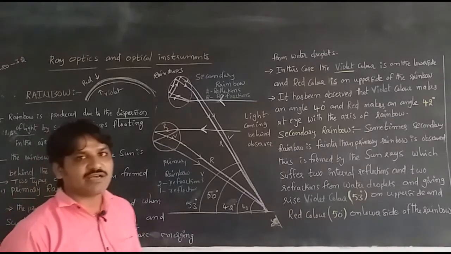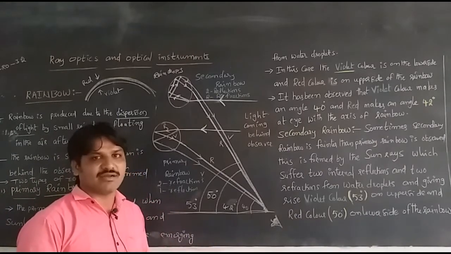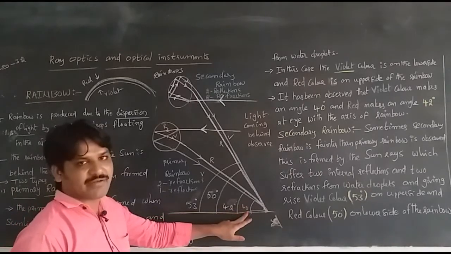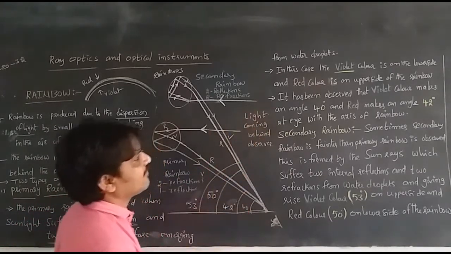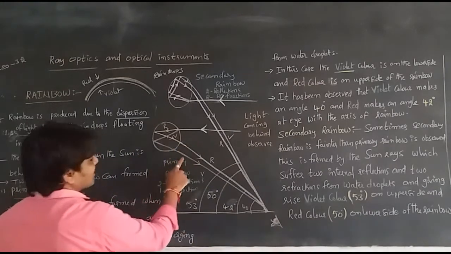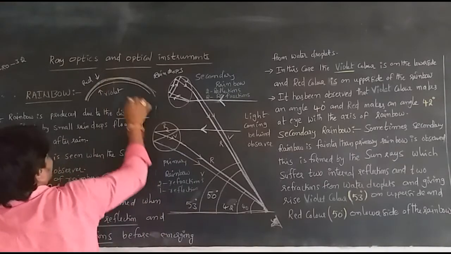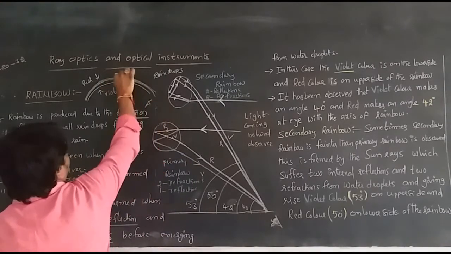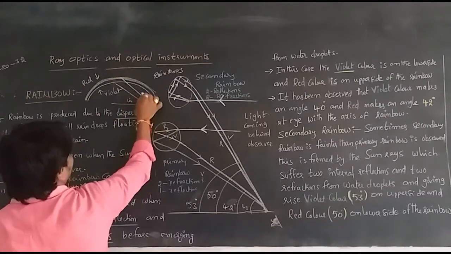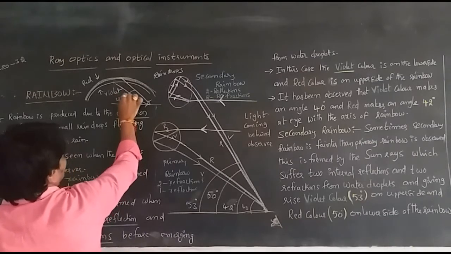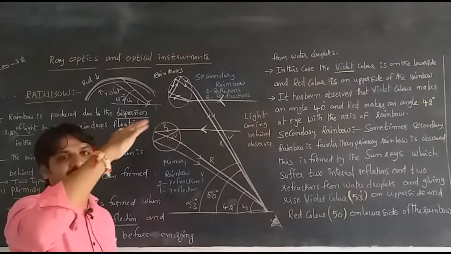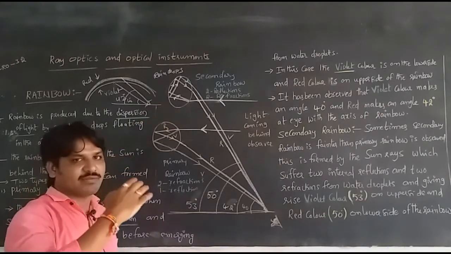The violet color will be visible at an angle of 40 degrees. The violet color is on the lower side and the red color is on the upper side, whenever we are watching. Here is our eye; with the eye, this is 40 degrees and this is 42 degrees, at which angles we can see the red and violet colors. That's why red is on the upper side and violet is on the lower side.